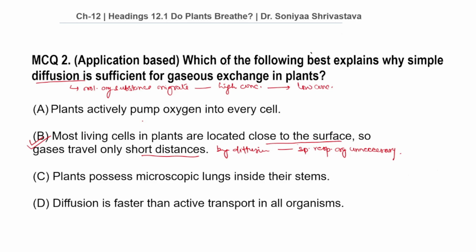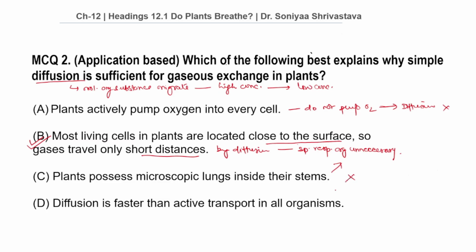Option number A. Plants actively pump oxygen into every cell. Plants do not actively pump oxygen. Gaseous exchange only occurs by diffusion. Therefore, this option is wrong. Why not option C? Plants possess microscopic lungs inside their stems. Plants do not possess any lungs or any specialized respiratory organs.